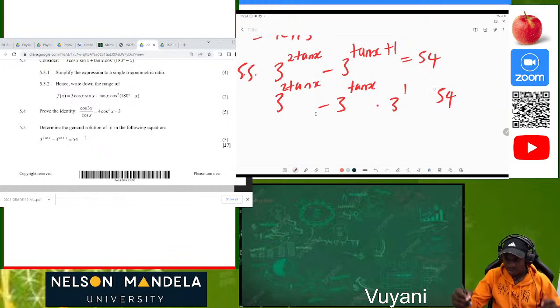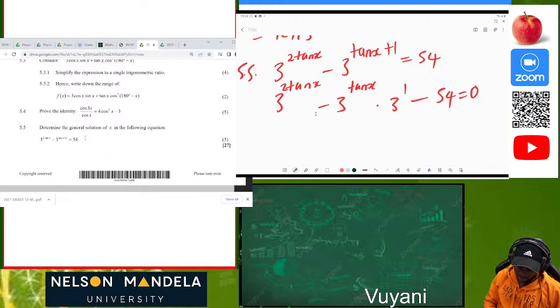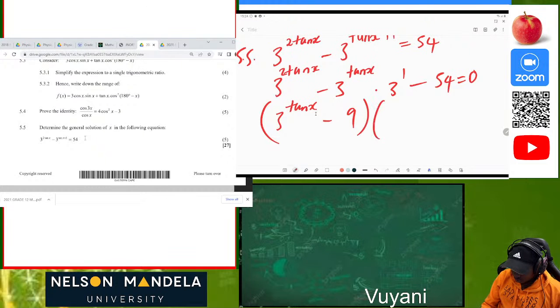Then we transpose 54 to the other side, so it will be minus 54 equal to 0. I tried to solve it the way we solve exponents, but I saw that it's going to give us a bit of a problem. So in order not to have a problem, we find a simpler way to solve this. This is the same as 3 to the power tan of x, all squared, minus 3 times 3 to the power tan of x, minus 54 equal to 0.